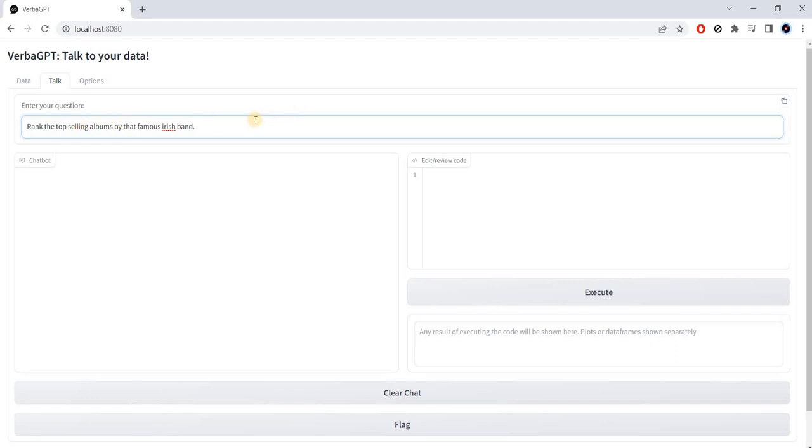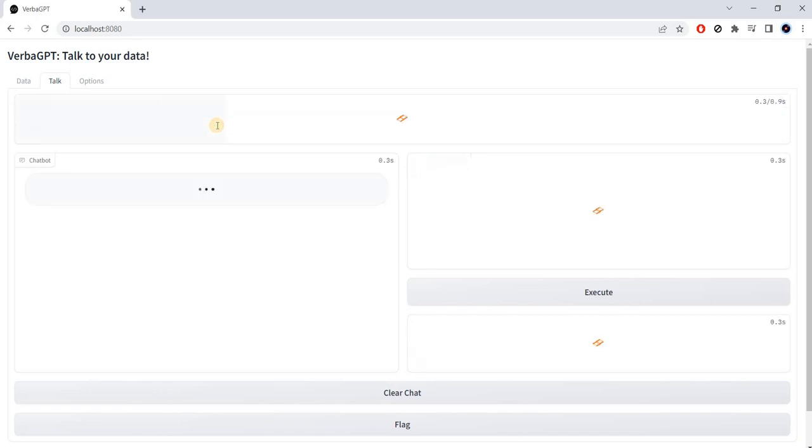And the most amazing thing of all, and I'll actually get to that. Let me get to the question, then I'll come back to the most amazing thing. So the question we're going to ask here is, rank the top selling albums by that famous Irish band. Okay, and I don't know what answer I'm going to get to this question. I mean, what famous Irish band? I'm thinking of U2, but I don't know what the large language model is going to think. So I'm just going to ask it the question. And let me get back to the amazing thing.